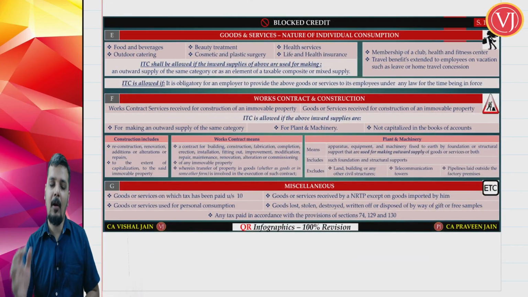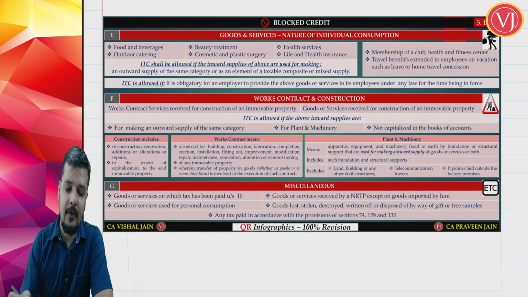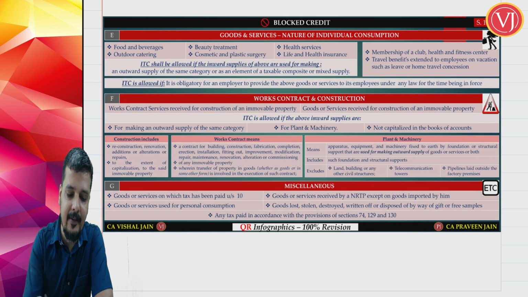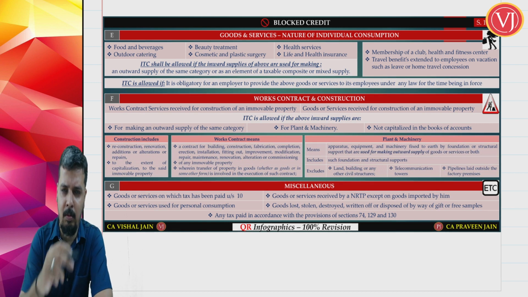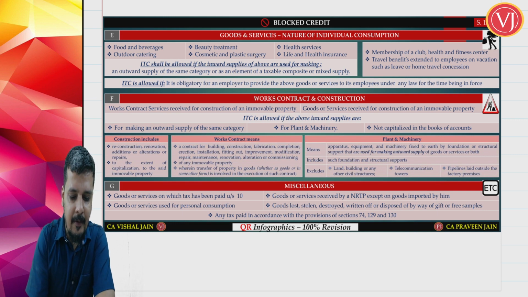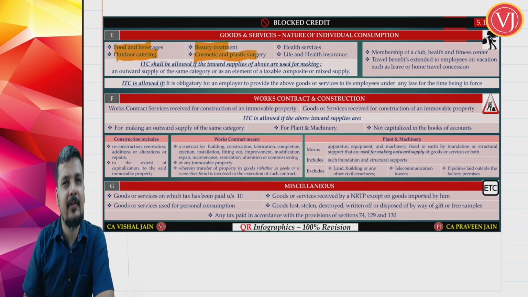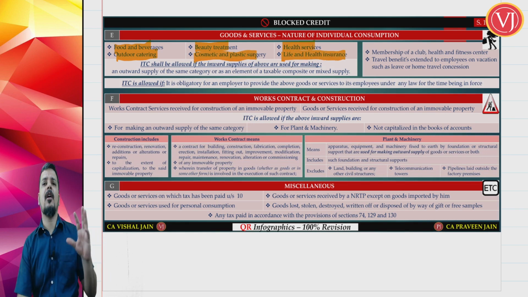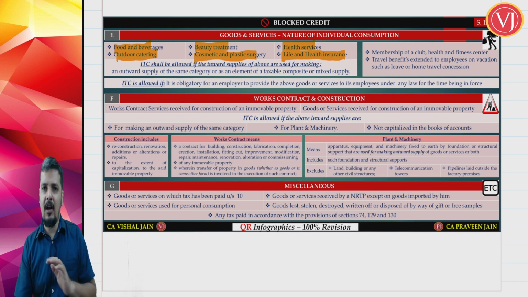Now, the other block credits that you have to understand. We are talking about 6 services on the left hand side and 2 services on the right hand side. What are the 6 services on the left hand side? You are talking about food and beverages, outdoor catering, beauty treatment, cosmetic and plastic surgery, health services, life and health insurance. So when you talk about all these services, normally you don't get the credit.